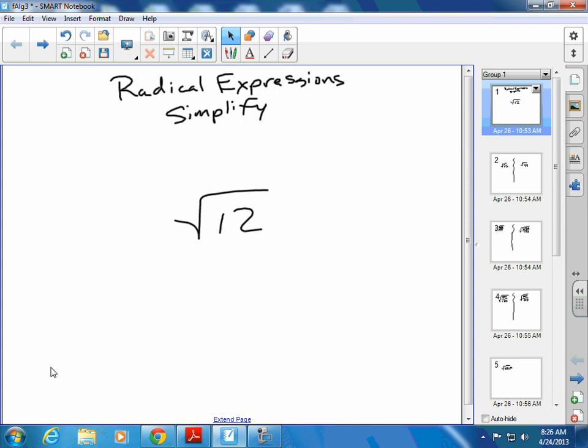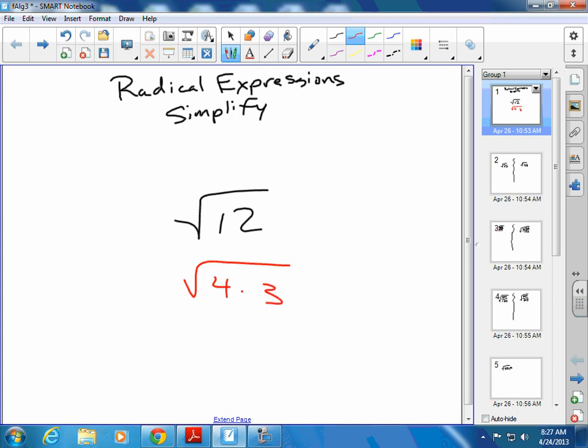Okay, so if you look at the square root of 12, is that on our list of perfect squares? No. Is there a number times itself that gives you 12? No. So what we've got to do is find one of these perfect squares that divides into 12. Okay, so you guys can use calculators today. If you've got calculators, you might want to get those out. So going down my list, I'm going to start with 4, and I'm going to try to divide 4 into 12. Does 4 go into 12? Yes. So we're going to break that up as 4 times 3.